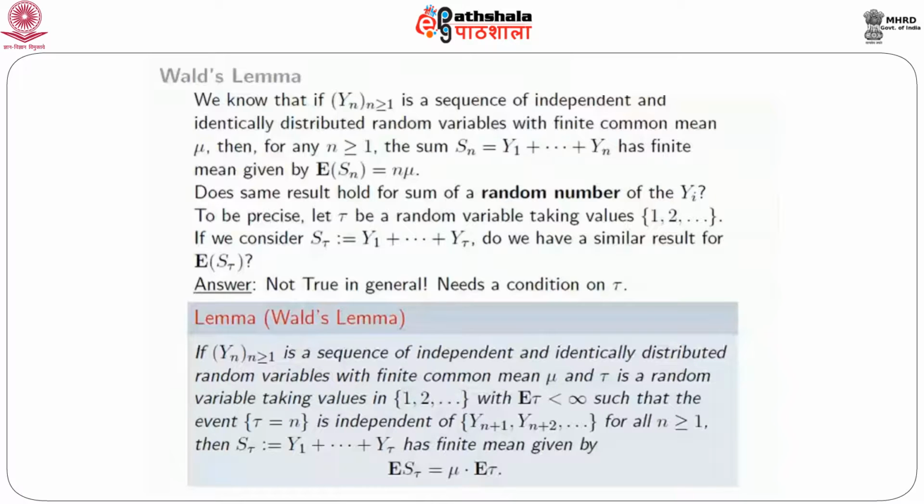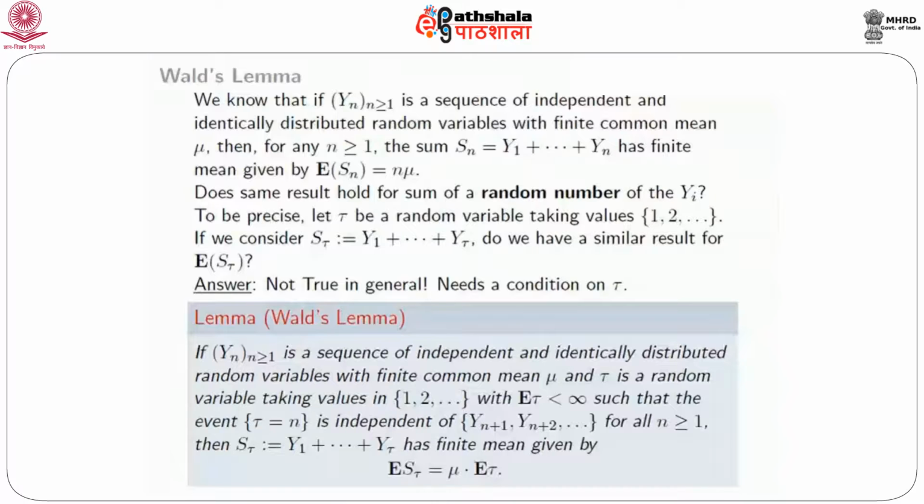This would happen, just to give you an idea, for example, if the event tau equal to n depends only on y1, y2, yn. Suppose the random time tau is defined in such a way that the event tau equal to n is a function of y1, y2, yn. That will certainly mean that this hypothesis condition is satisfied.